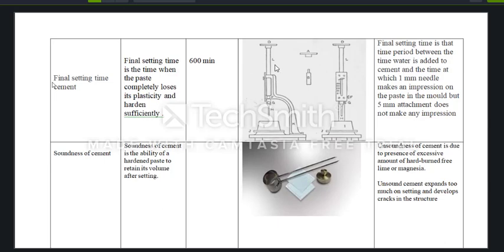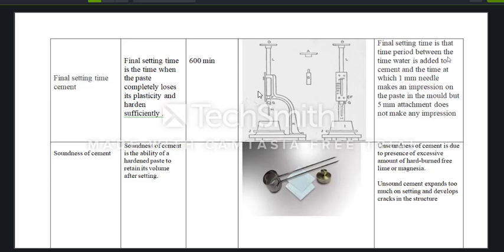The next test is the final setting time of cement. What is the final setting time of cement and its importance? The final setting time is the time when the paste completely loses its plasticity and hardens sufficiently, and it is also the time taken by cement to gain its entire strength.